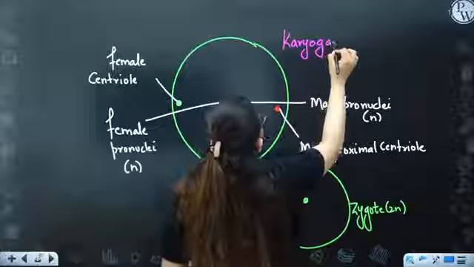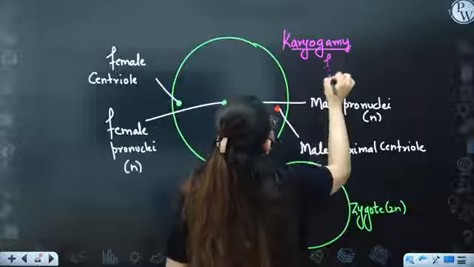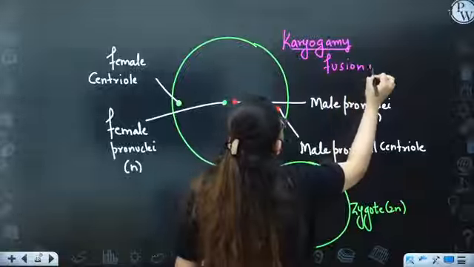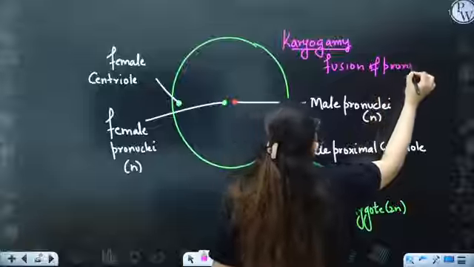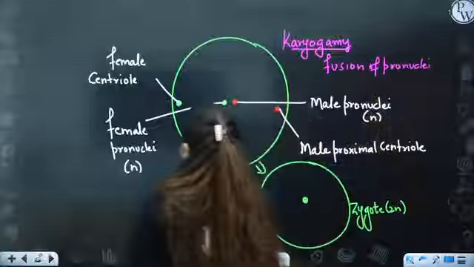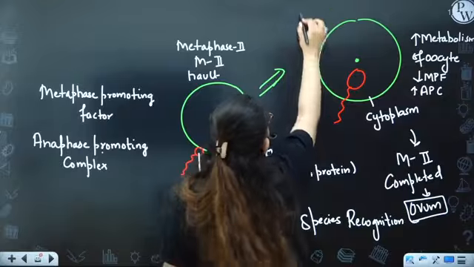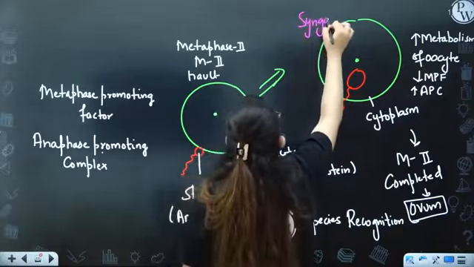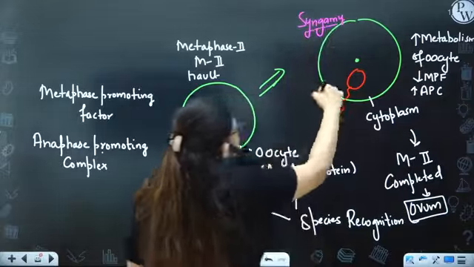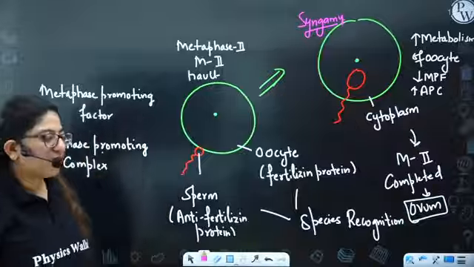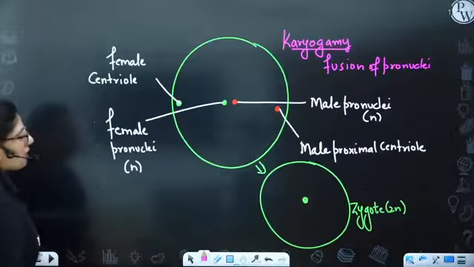Karyo word is always used for nucleus. So it's the fusion of nuclei, fusion of pronuclei. Whereas this was syngamy. Syn means fusion. So both gametes are fusing. Basically, their plasma membranes are fusing. All right. So that's the fertilization.